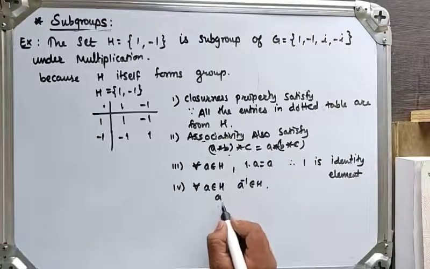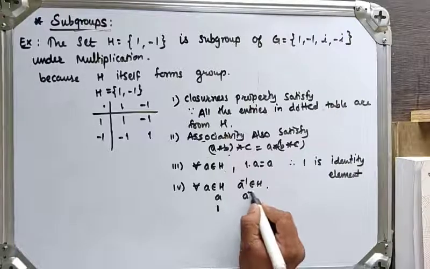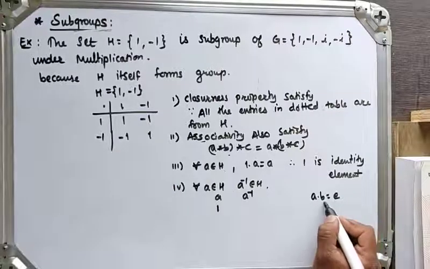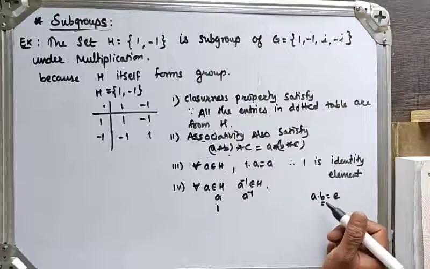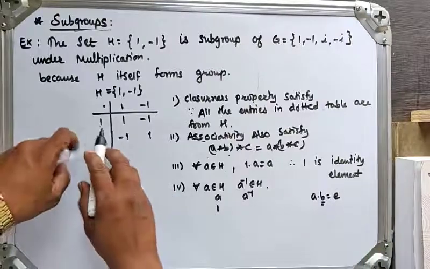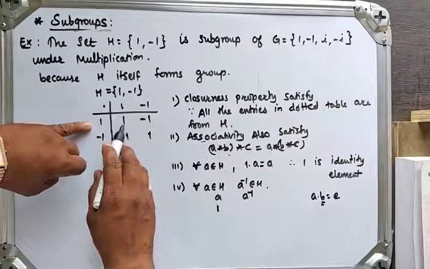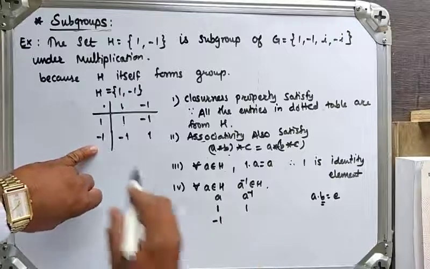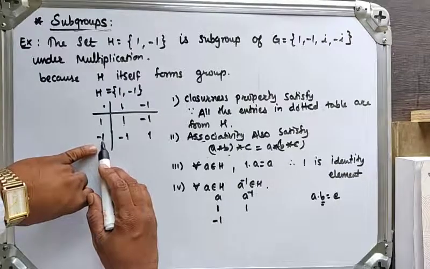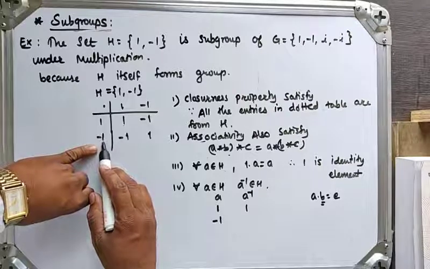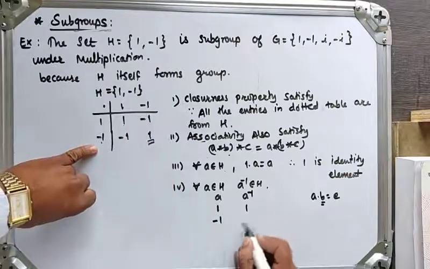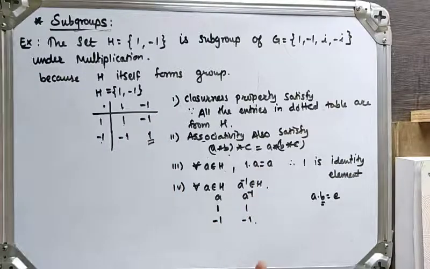If I take element 1, what will be its inverse? We know the definition: if A into B is equal to the identity, then B is the inverse of A. If I multiply 1 by 1, we get the identity element, so the inverse of 1 is 1. The inverse of -1: when -1 multiplies by -1 we get the identity, so the inverse of -1 is -1. So all four properties are satisfied, and H itself forms a group.